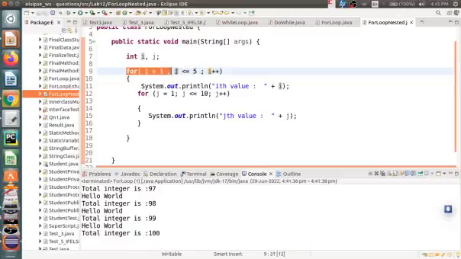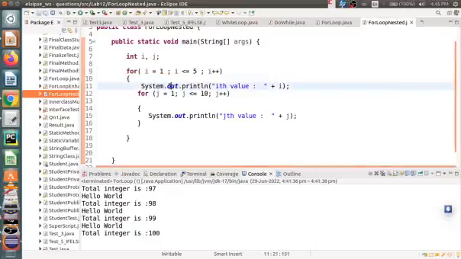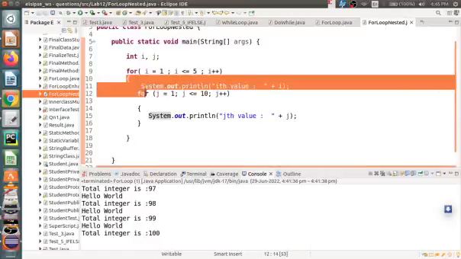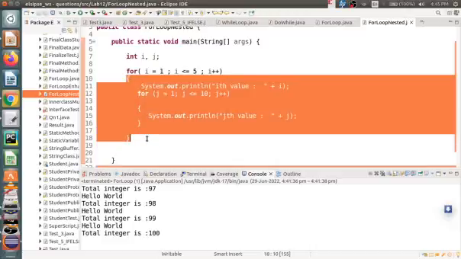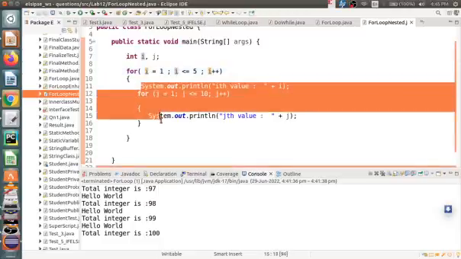So this first loop will run how many times? 5 times. i will start from 1 and go to 5, incrementing by 1, so it will run 5 times. And in these 5 times what will it do? This is a for loop block for iterator i, or counter i. Inside that these statements will be executed.